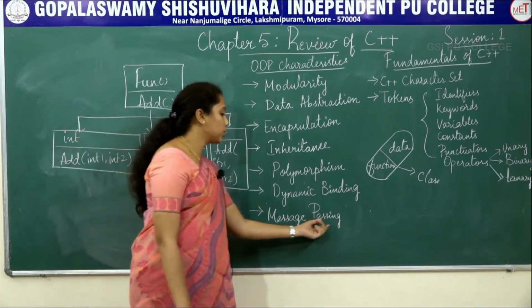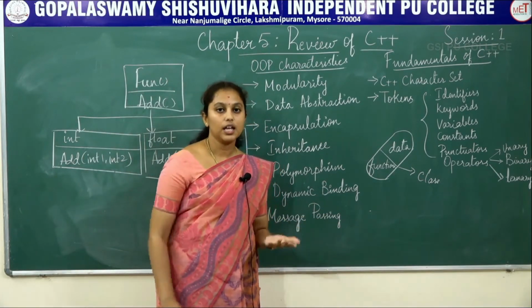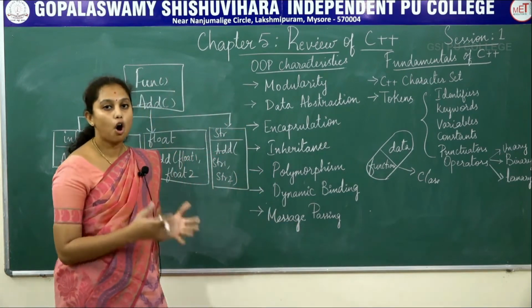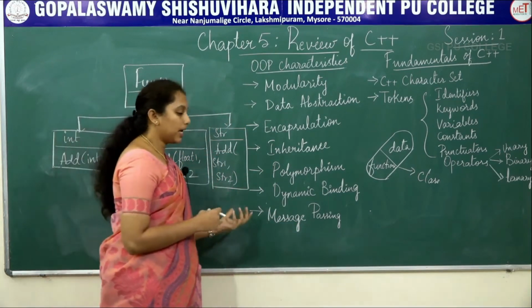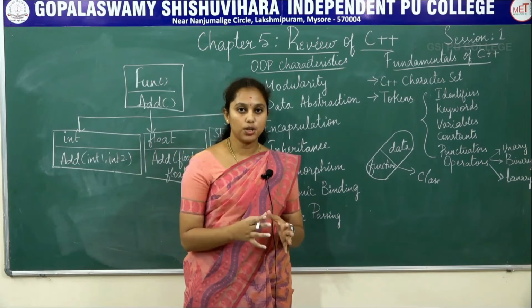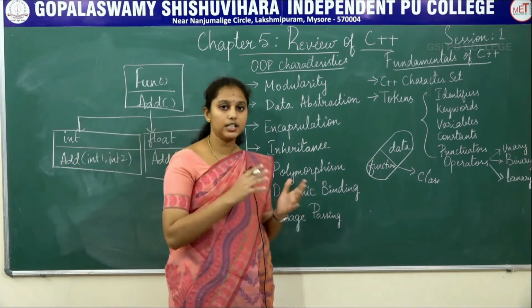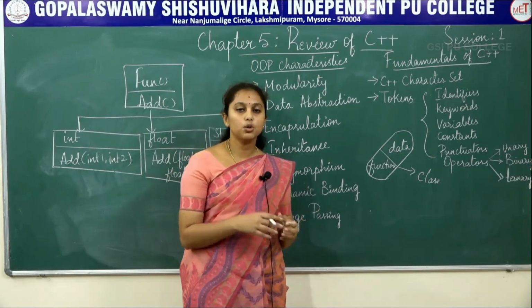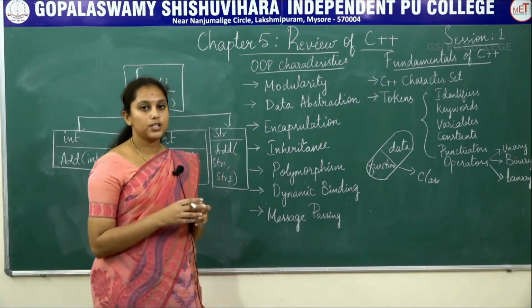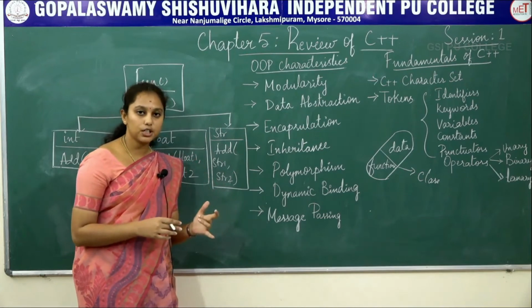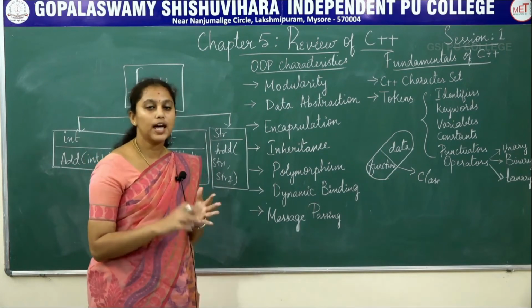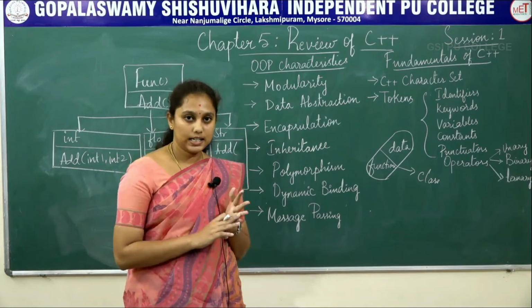Next is message passing. What is message passing? Here everything is in the form of objects. So to communicate from one object to another object, we send messages from one object to another. A message involves the name of the function, the name of the object and the information to be sent.